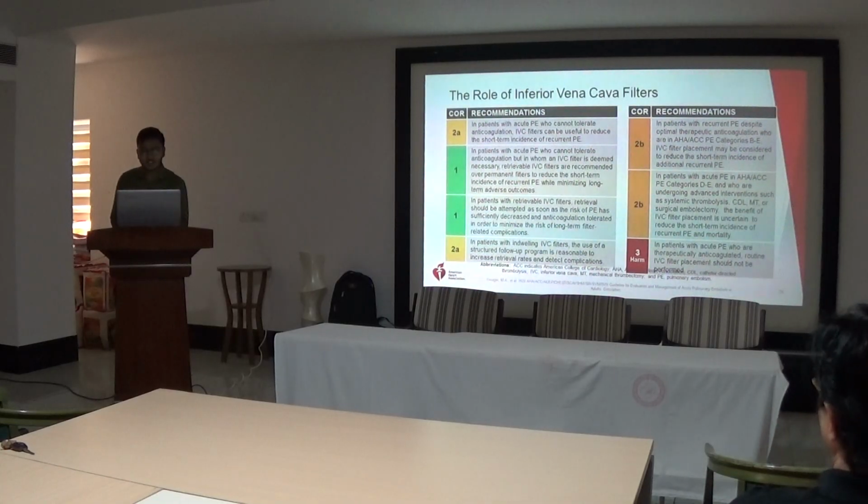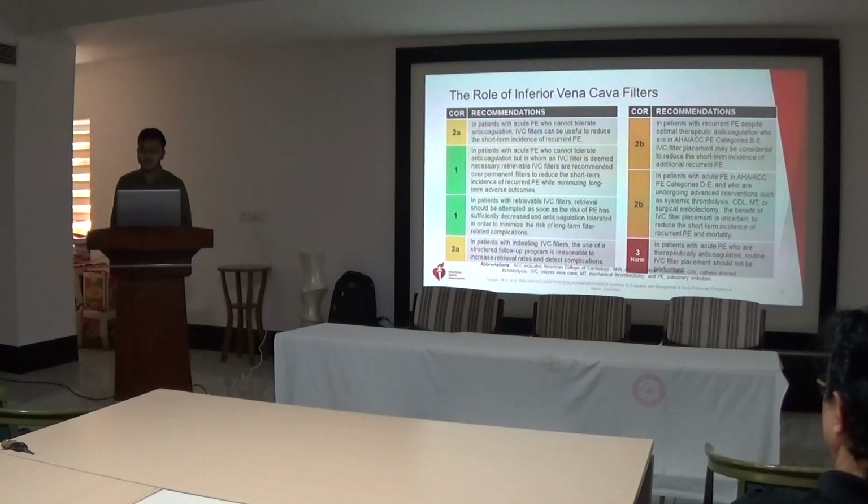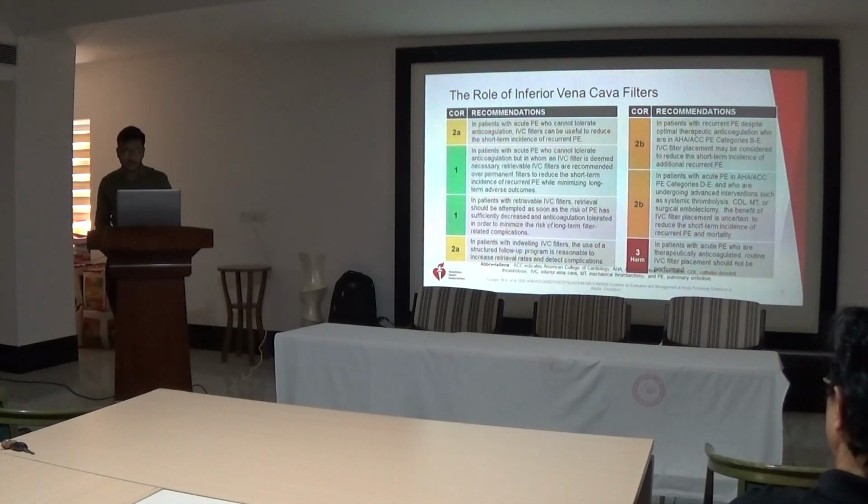So in patients with acute PE who cannot tolerate anticoagulation, an IVC filter can be useful to reduce the short-term incidence of recurrent PE, which is a class 2A recommendation. And in those who cannot tolerate anticoagulation but in whom an IVC filter is deemed necessary, a retrievable IVC filter over a permanent IVC filter is recommended to reduce the short-term incidence of recurrent PE while minimizing long-term adverse outcomes related to IVC filters.